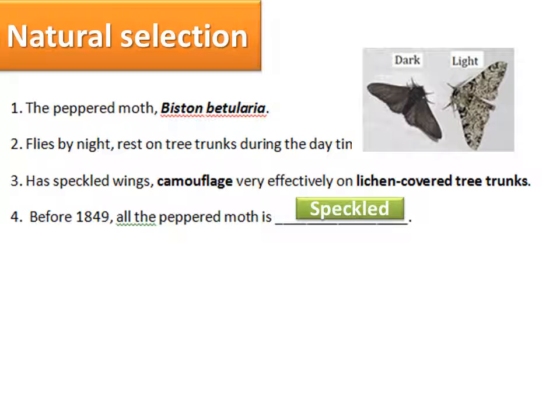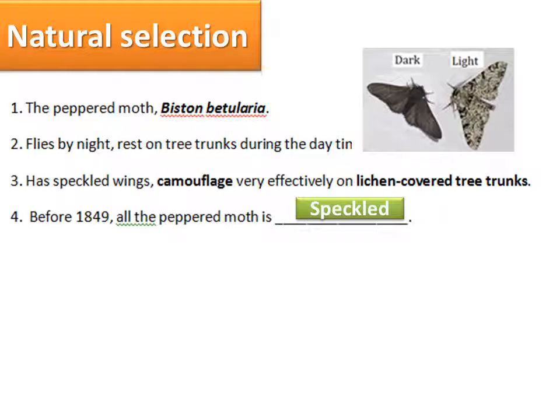So number two, they fly by night and rest on the tree trunk during the daytime. During the daytime when they are resting, the predator will eat them. Those moths which are clearly seen will be eaten by the predator. Okay, so number three, those speckled wings camouflage very effectively on the lichen covered tree trunks.